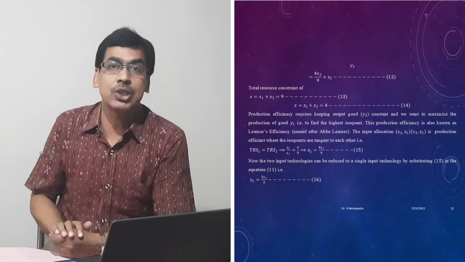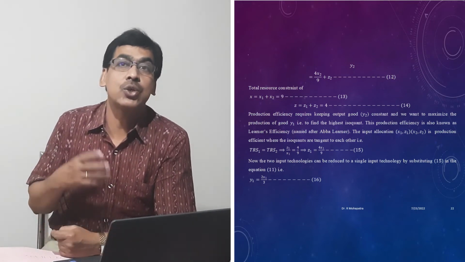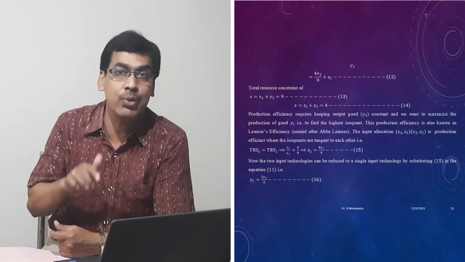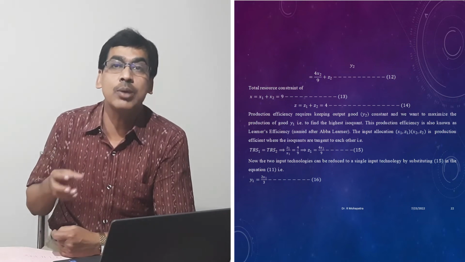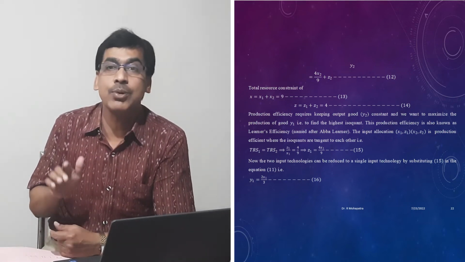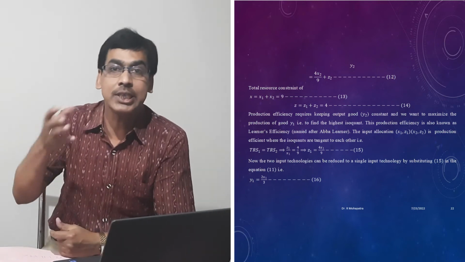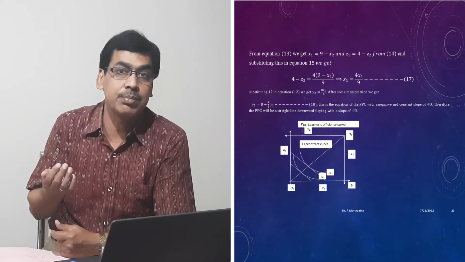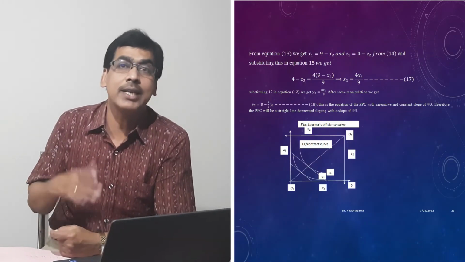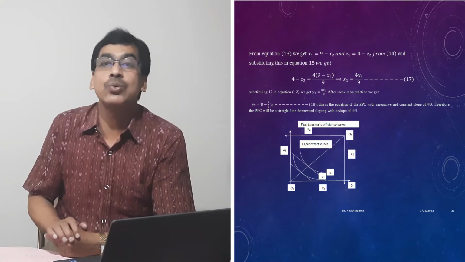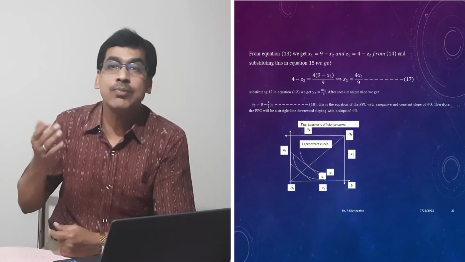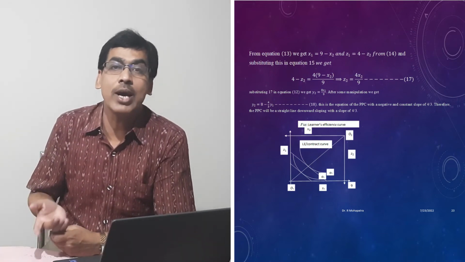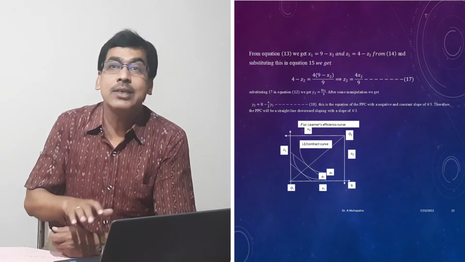So this is the second production function. The total resource constraint, that is the total amount of x, x1 plus x2, which are utilized to produce goods y1 and y2, is 9, and the total amount of z available, that is z1 plus z2, is 4. By utilizing the same process, we can find the rate of transformation, or the marginal rate of transformation, which is equal to z1 by x1, which will be 4 by 9. And now if we utilize these things, you substitute, then y1 will be 2x1 by 3, and